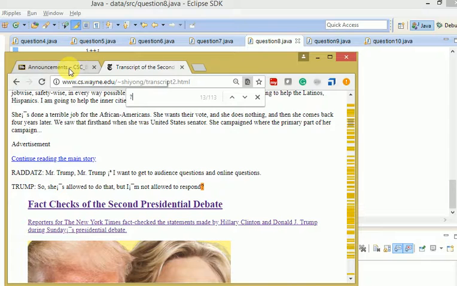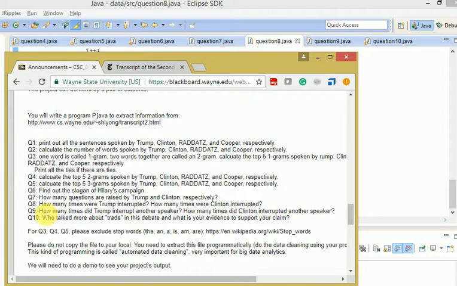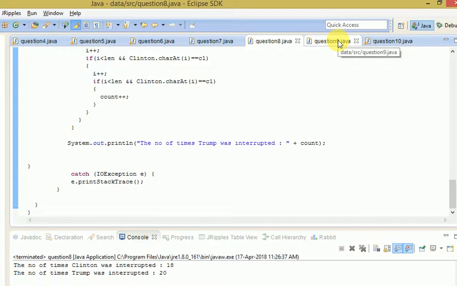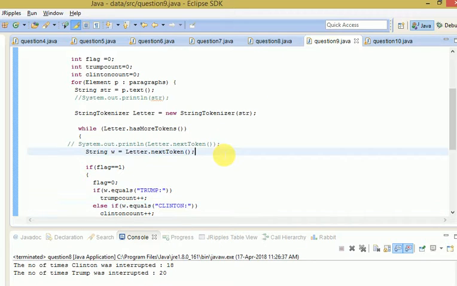Let's see the next question, that is, how many times did Trump interrupt another speaker and how many times did Clinton interrupt another speaker? You can find out the difference over here. In question number 8, it says how many times Trump interrupted, and here, how many times did Trump interrupt another speaker.